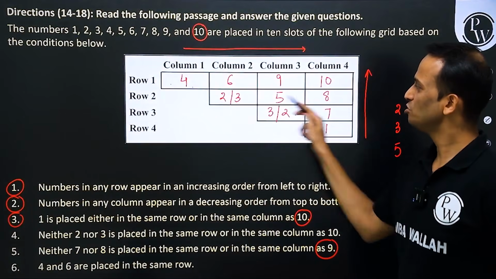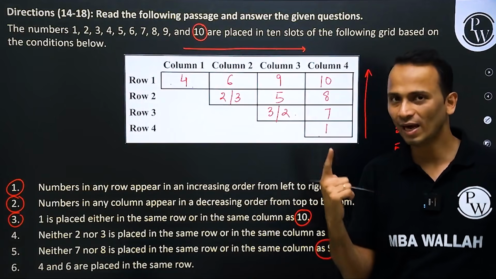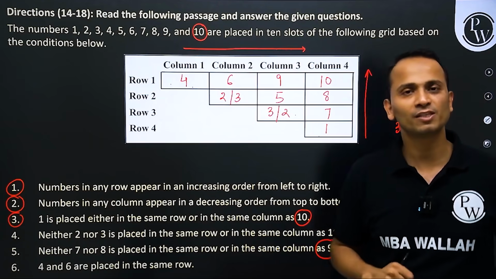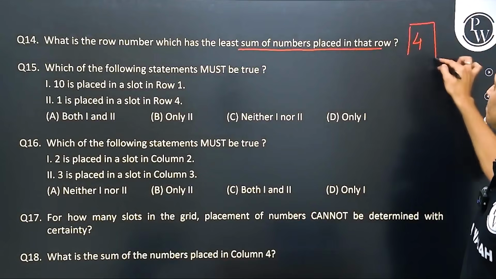Row number 1, 2, 3 and 4. Row 4 has only number 1, which is the least number. So the sum of the numbers placed in row 4 has to be the lowest. So the answer will be numeric 4.